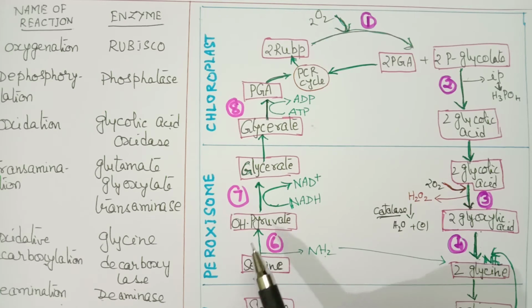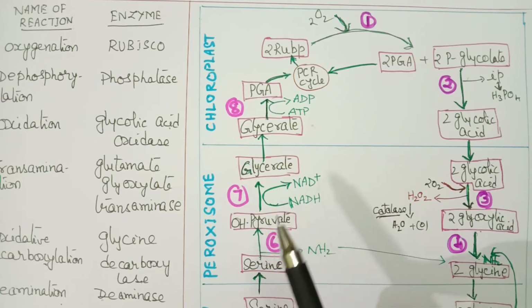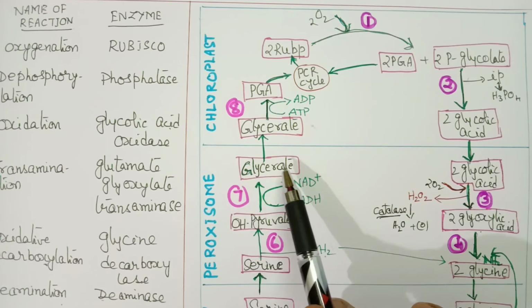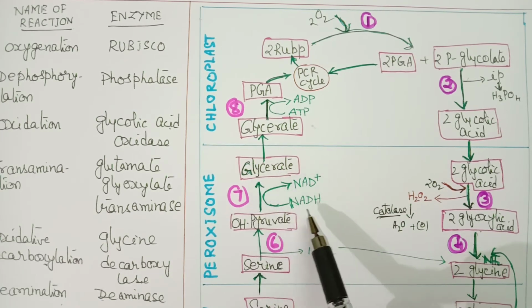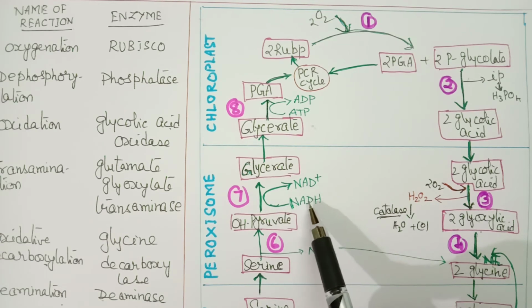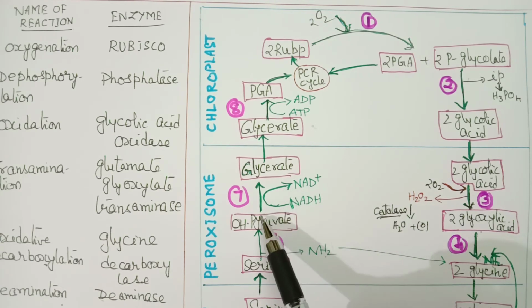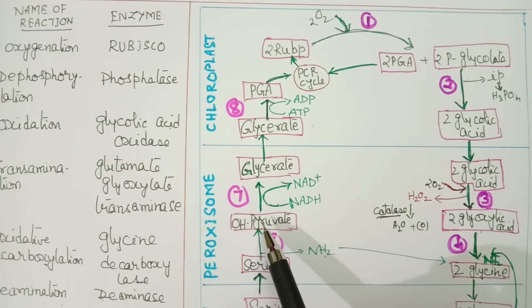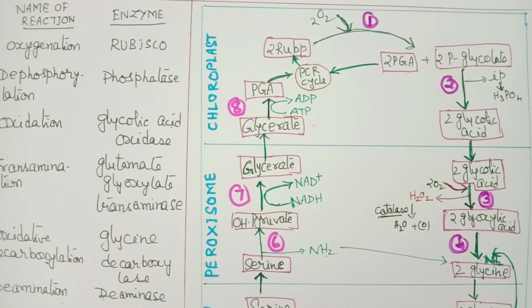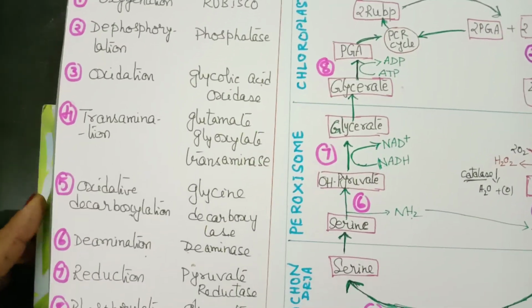Seventh reaction. Hydroxypyruvate is now converted into glycerate or glyceric acid. Here NADH is utilized. If NADH is utilized, it is a reduction reaction. Hydroxypyruvate is getting reduced. So let us see the name of the reaction and the name of the enzyme.